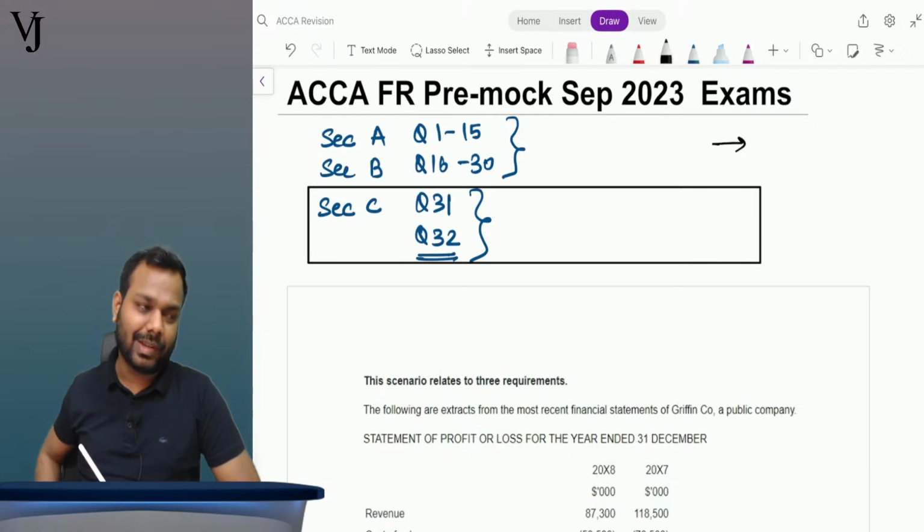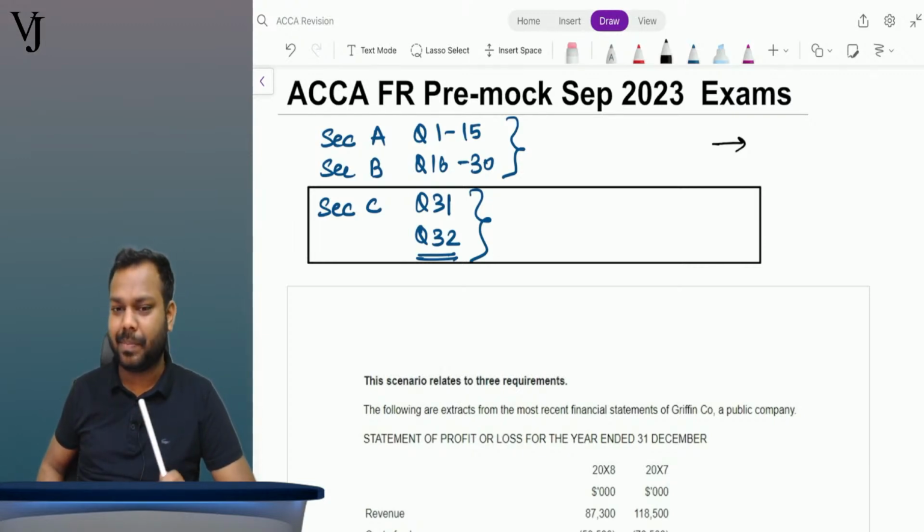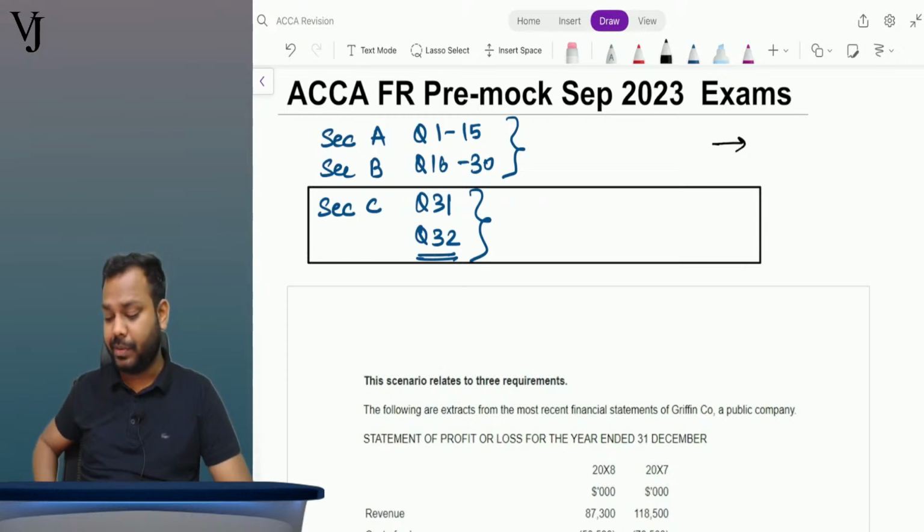Yes, I will be solving that in the ACCA practice platform itself. Is that clear, everyone? Shall I proceed further?